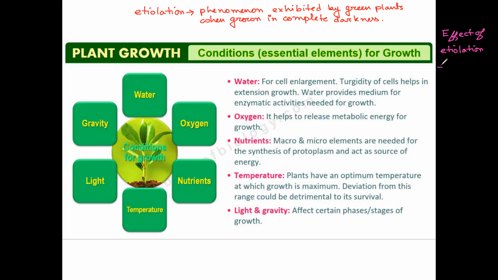First of all, those plants which are growing in etiolated condition will have an elongated hypocotyl.